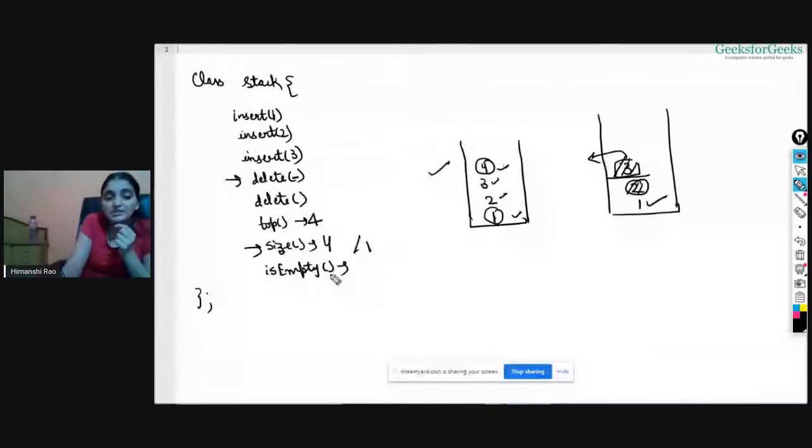You can check it with the help of the size. When will the size be 1 or greater than 1? It will be when the stack has some elements, right? And when will it be zero? When the stack doesn't have any elements. If the stack doesn't have any elements, it basically means that it will be empty, right?